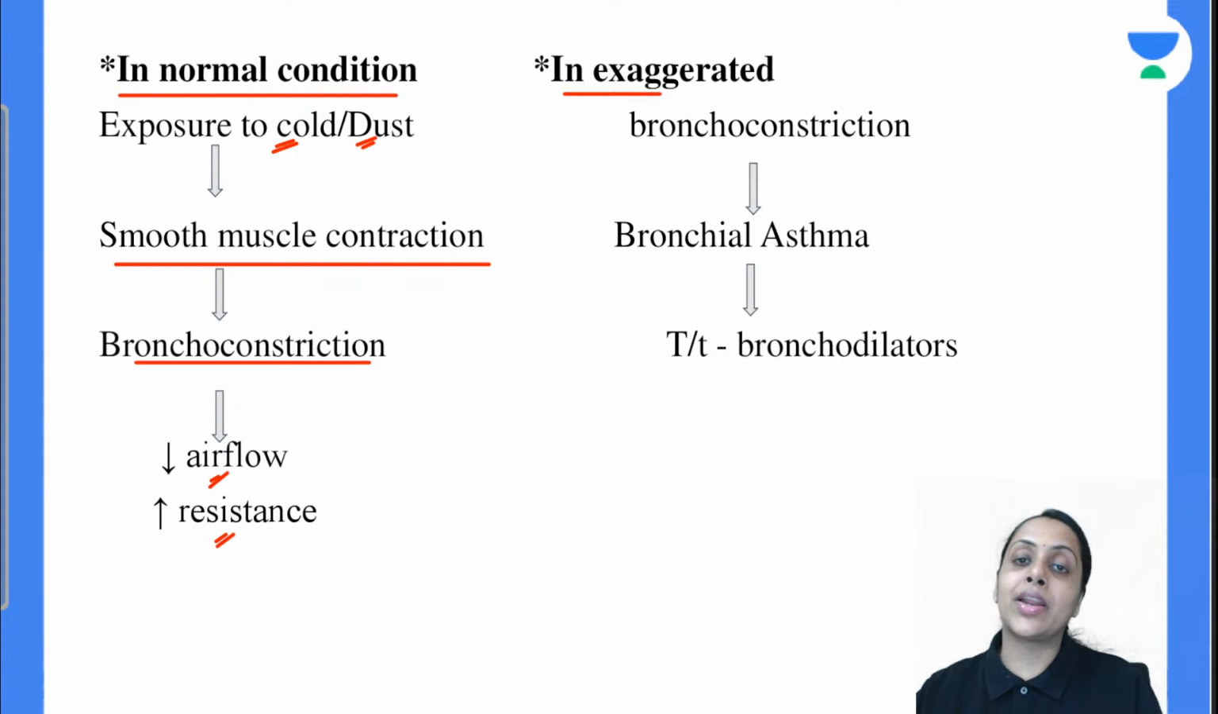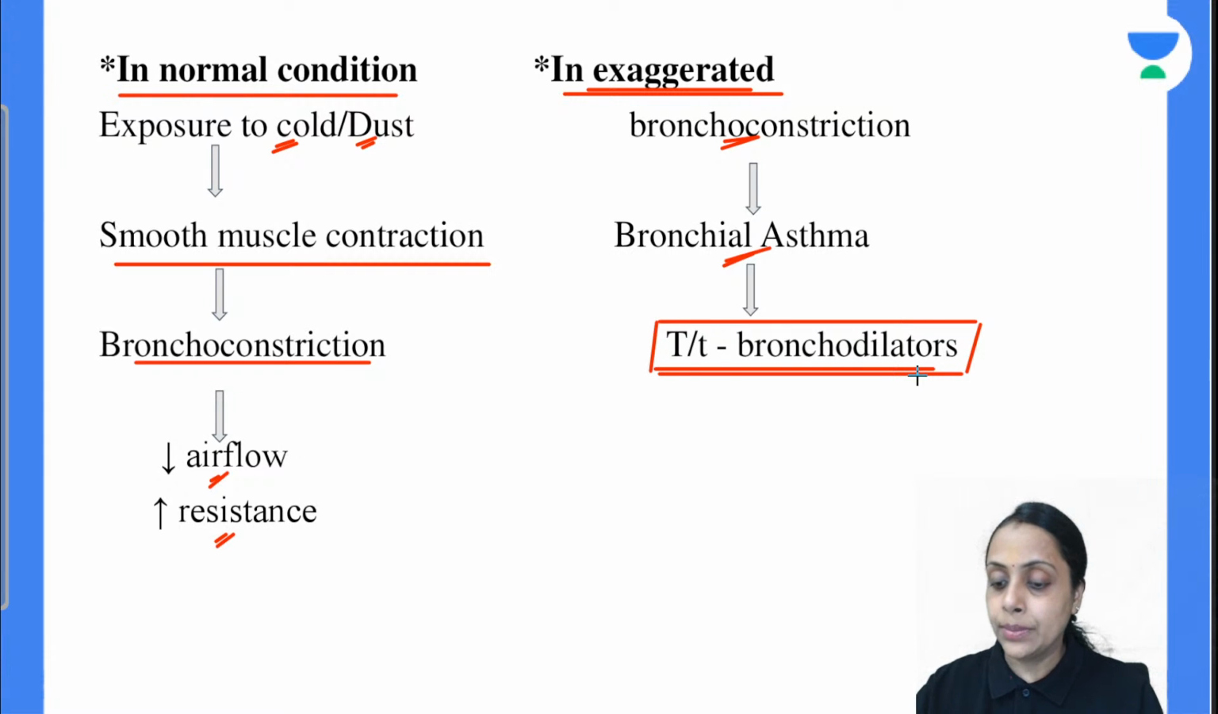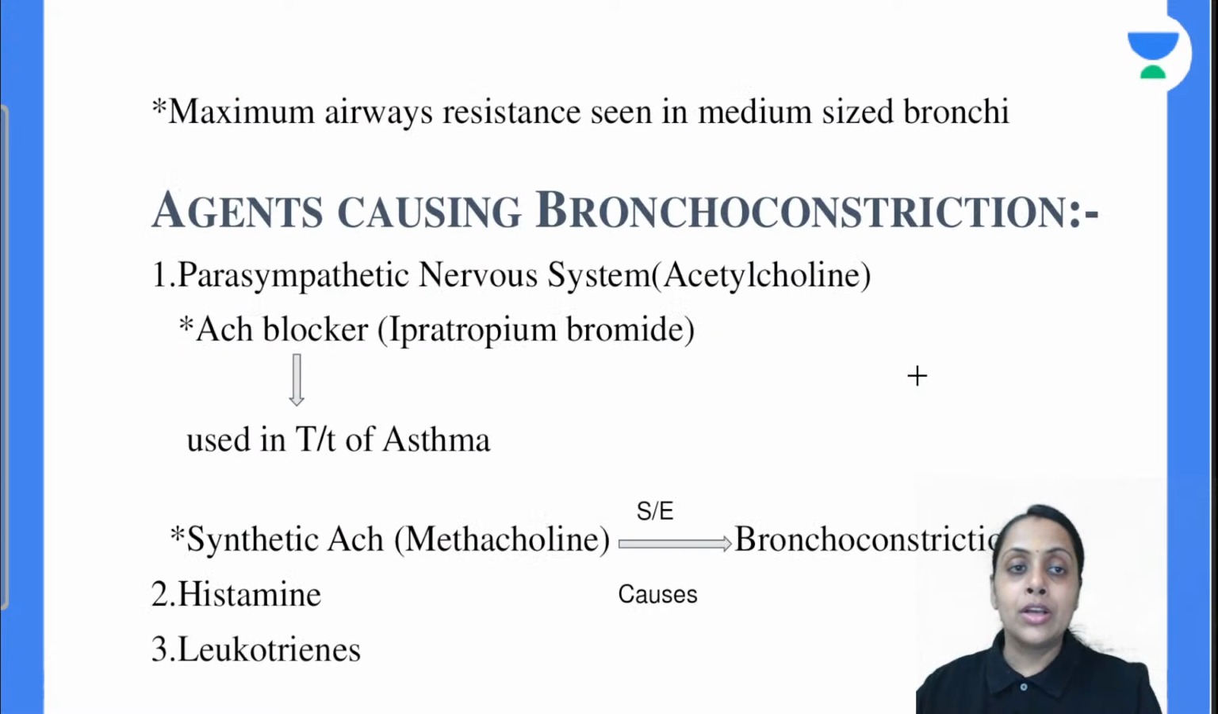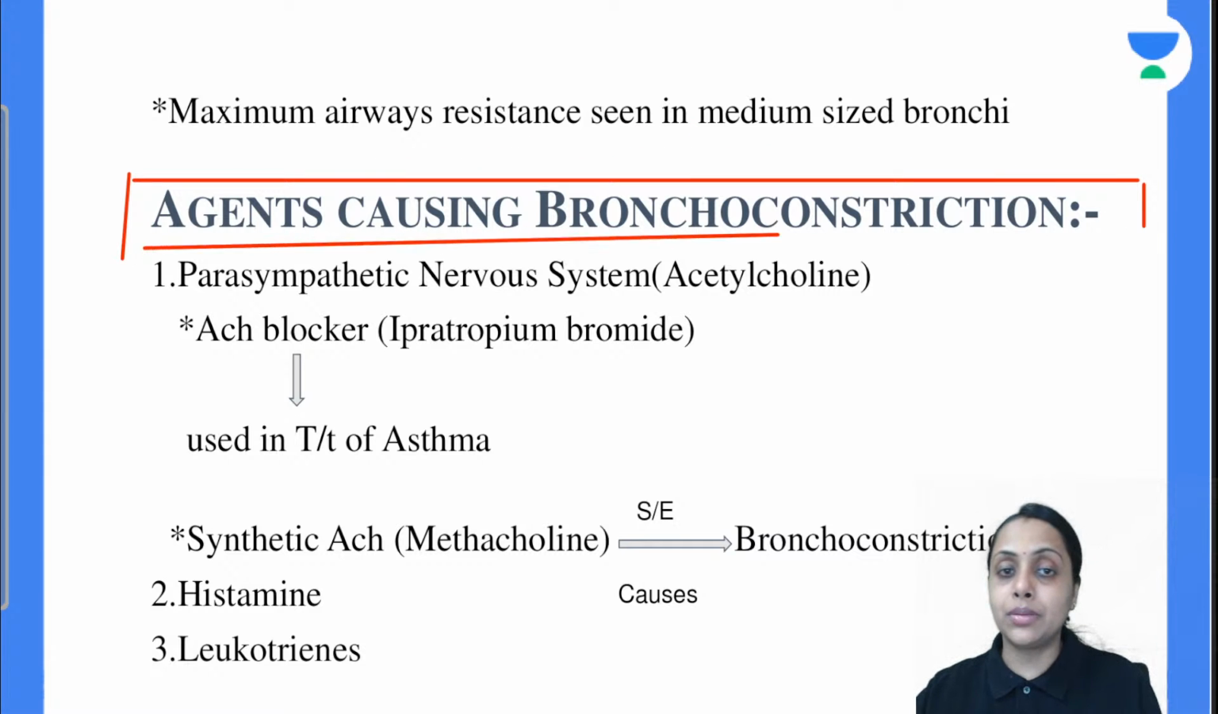But in exaggerated conditions क्या होगा अगर bronchoconstriction is more in our conducting airway, that is going to lead to bronchial asthma. So इसलिए हम इस situation में we give the treatment by bronchodilators. ठीक है? Is this clear? So अब बात कर लेते हैं, now coming to the agent that causes this bronchoconstriction